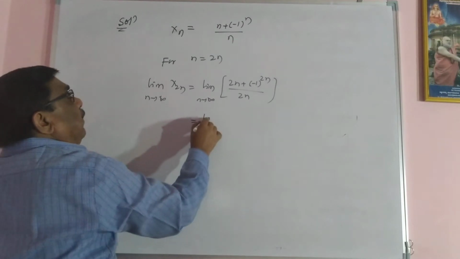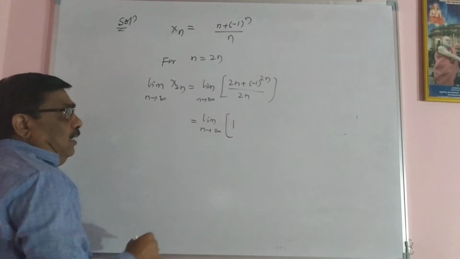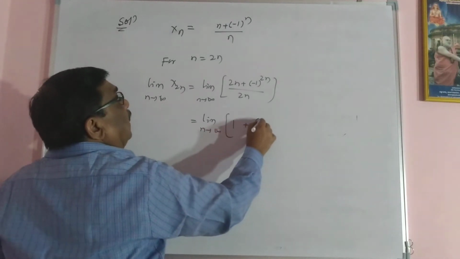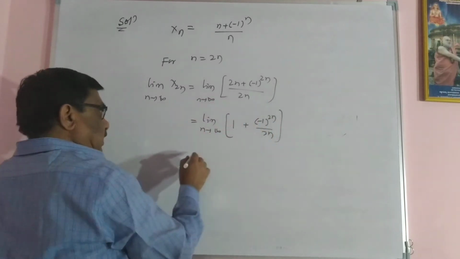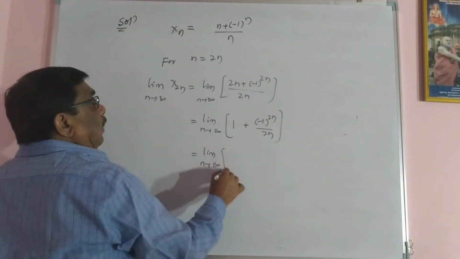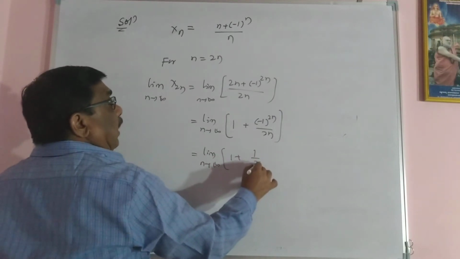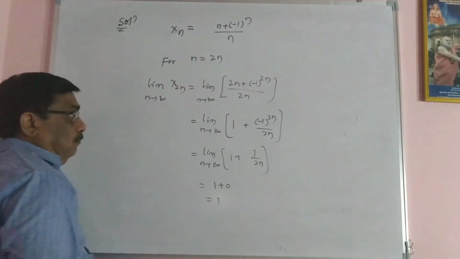If I simplify, 2n by 2n is 1, plus minus 1 raised to 2n divided by 2n, and the numerator is an even number, you get a positive. As n tending to infinity, 1 plus 1 by 2n, and n is infinity, 1 plus 0, this is 1.